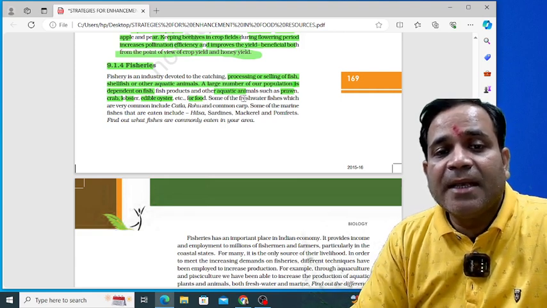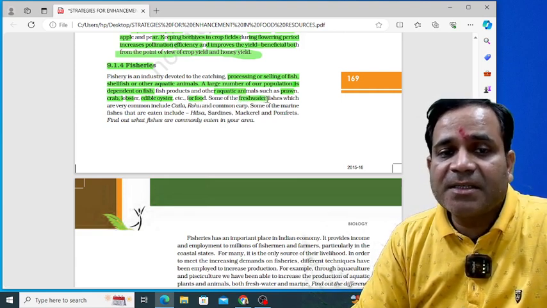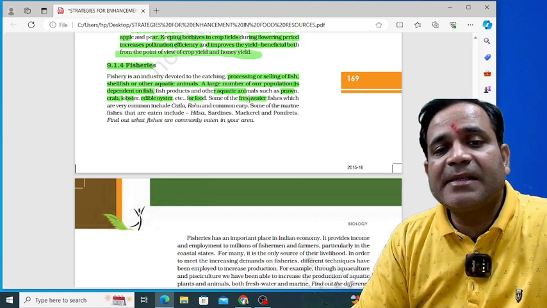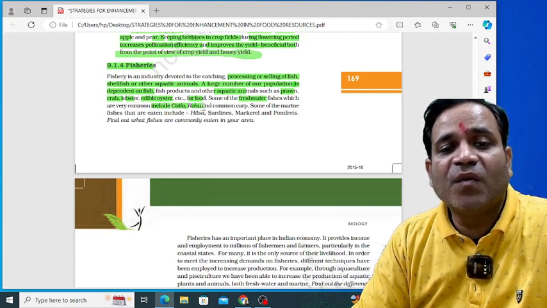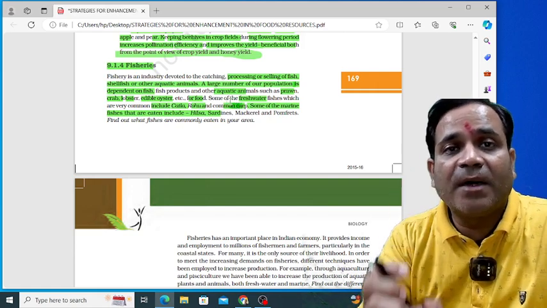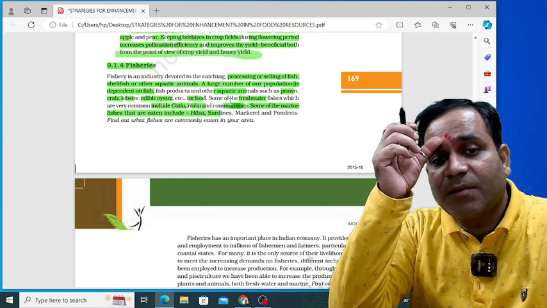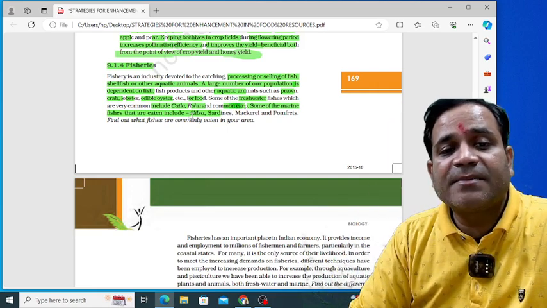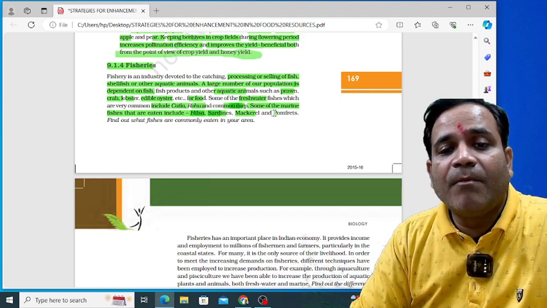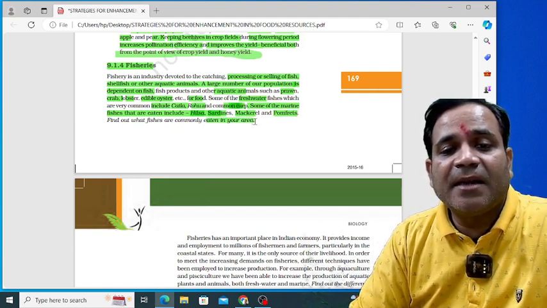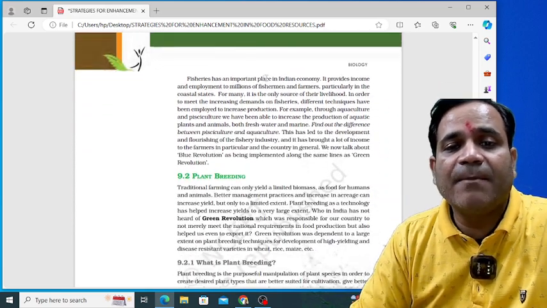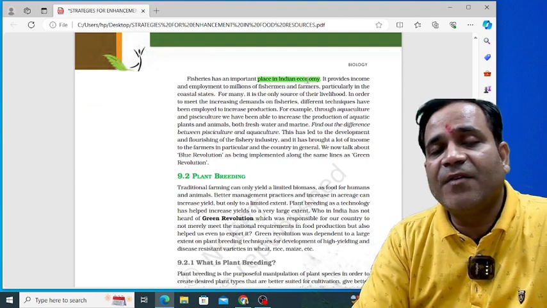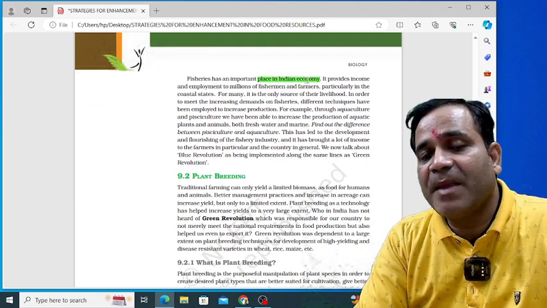Some of these fishes are found in fresh water, and some in marine water. Very common freshwater fishes are katla, rohu and common carp. Other fishes are hilsa, sardines, mackerel and pomfrets, which are commonly eaten in your area also. Fisheries play an important role in the Indian economy.